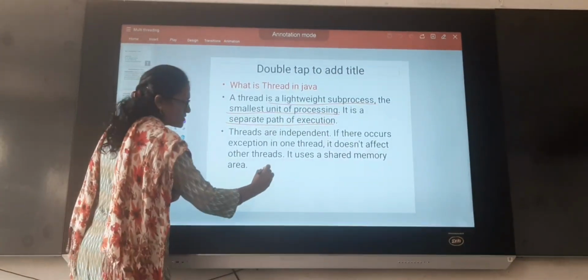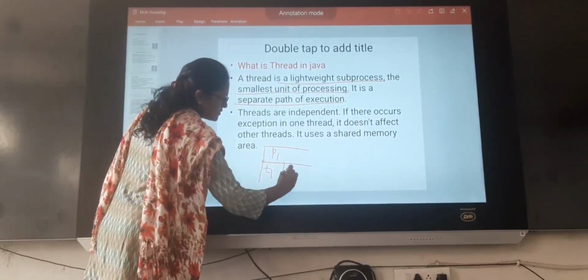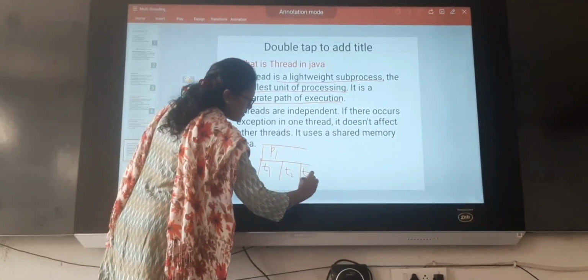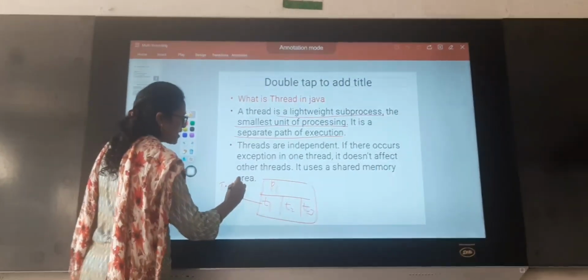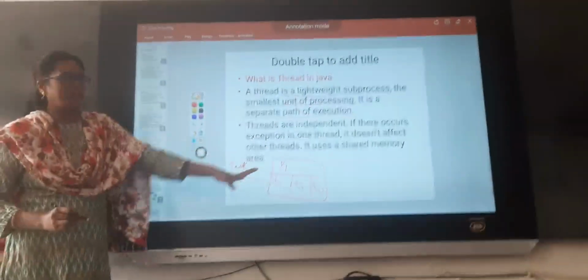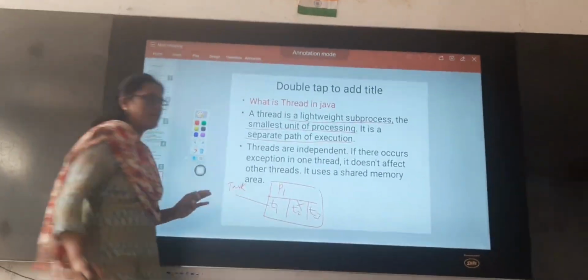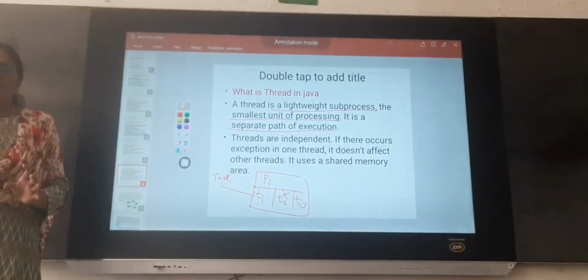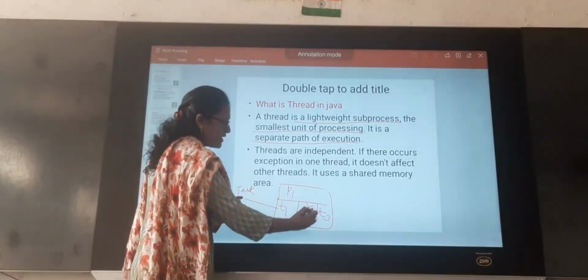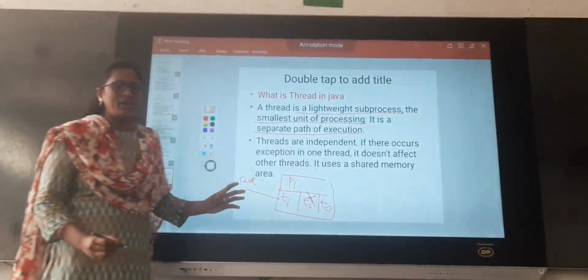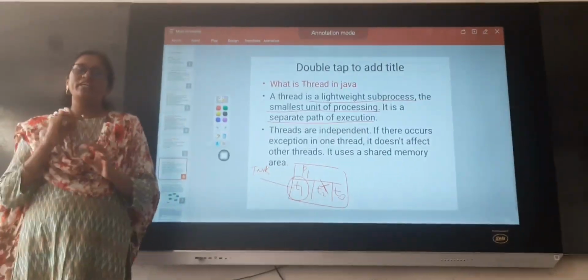Suppose a process P1 has 3 threads, T1, T2, T3. T1 can execute its own task and cannot be affected by the other two threads. Suppose thread 2 has a problem and is not executing properly, it will not affect thread 1. Thread 1 can execute in its own way.